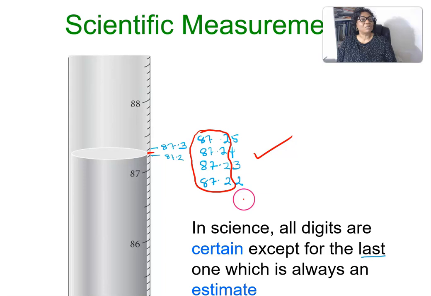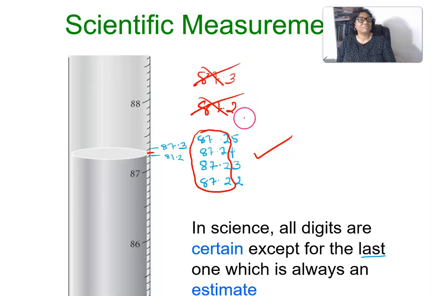But anybody who writes 87.2 is wrong, or 87.3 is wrong, because this measurement, based on what we are using, must have 4 digits, not 3.